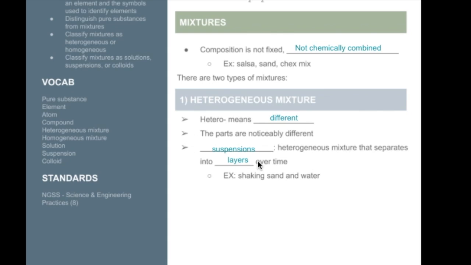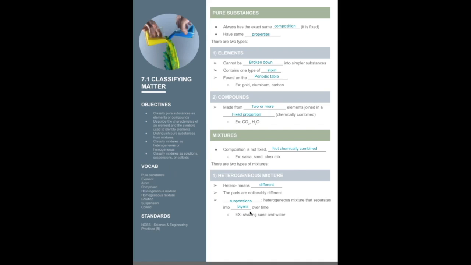Suspensions are heterogeneous mixtures that separate into layers over time. If we were to take sand and put it into water and shake it up in a jar, the sand would dissipate into the water and make the water really murky. But if we were to leave it set for a while, eventually the sand is going to settle out. That is a heterogeneous mixture known as a suspension.